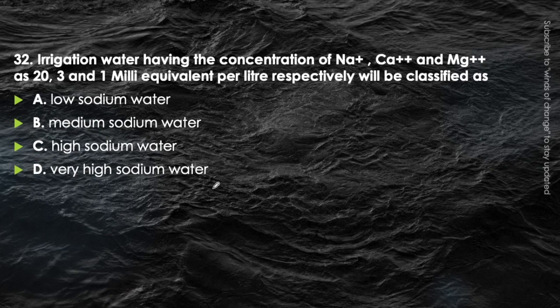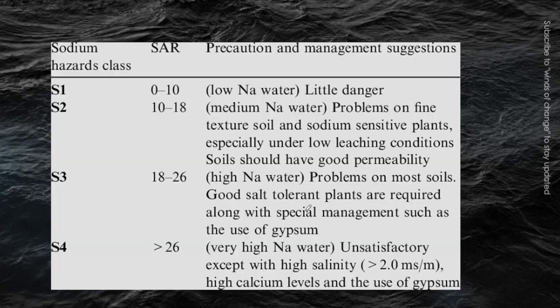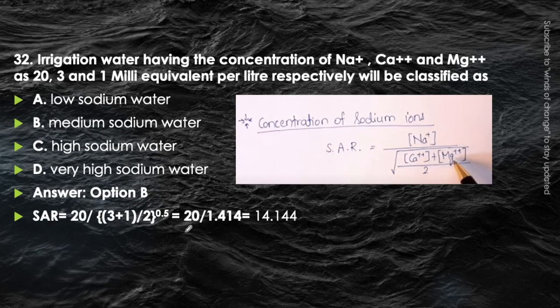This can be solved by the sodium adsorption ratio. It can be solved by sodium adsorption ratio, that is sodium ion upon under root of calcium ion plus magnesium ion divided by 2. And this sodium adsorption ratio will give the value which will be compared with this table. In this, for low sodium, medium sodium, high sodium and very high sodium, we are being provided with the range of sodium adsorption ratio. So let's find out first of all what is sodium adsorption ratio in this case.